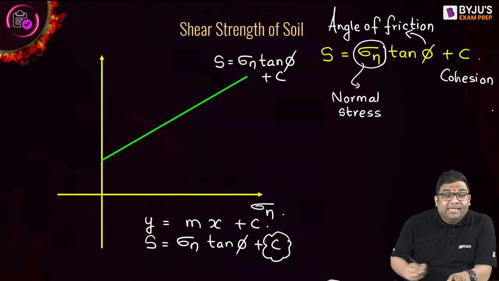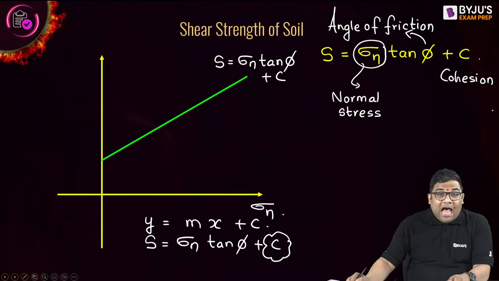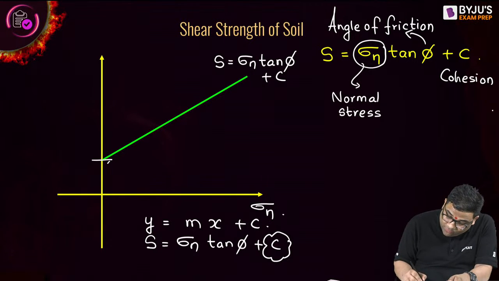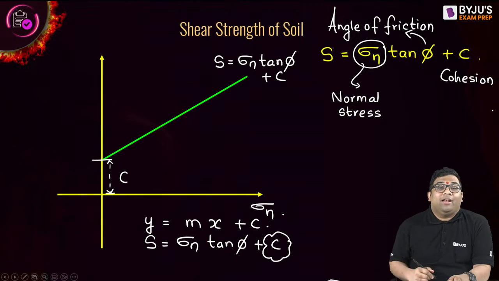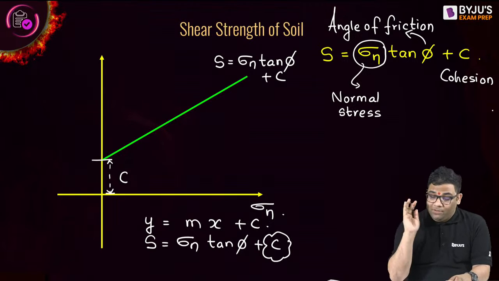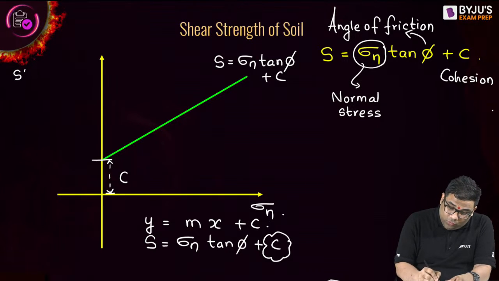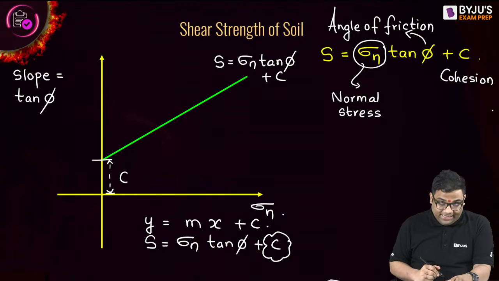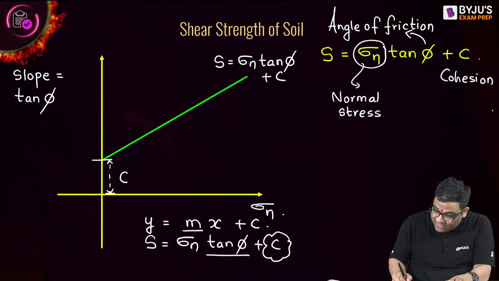So in this particular graph, this value will be equal to the cohesion value of soil. Now see, what is the slope then? The slope is tan phi, right? When the slope is tan phi here, from this equation, that means what?